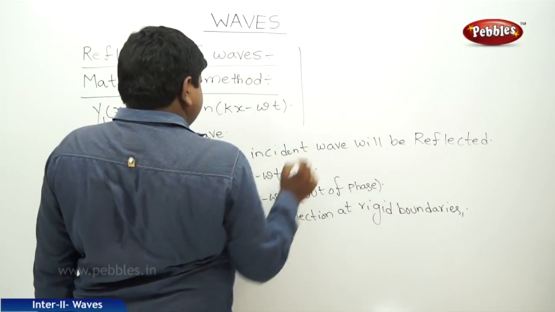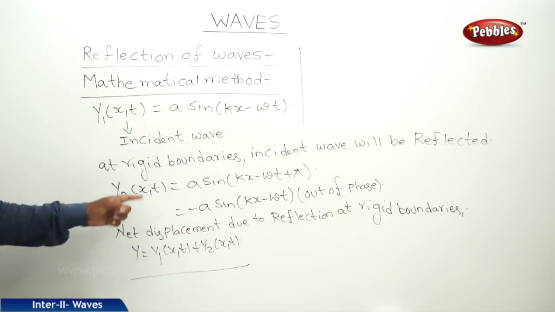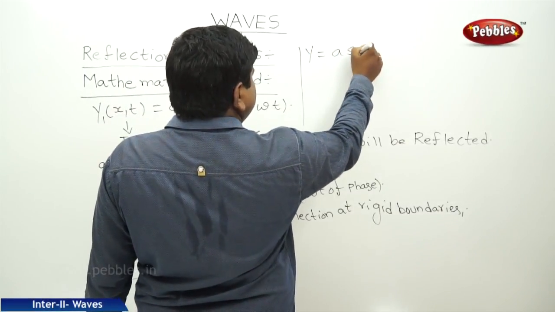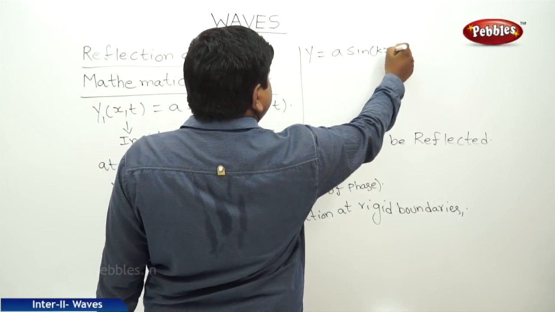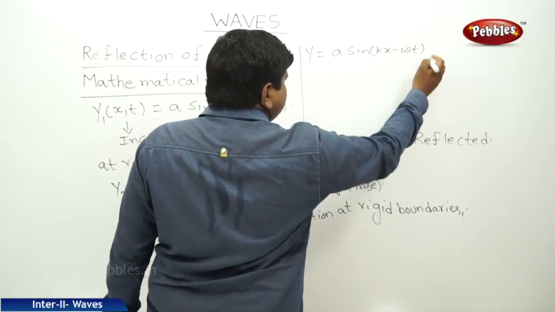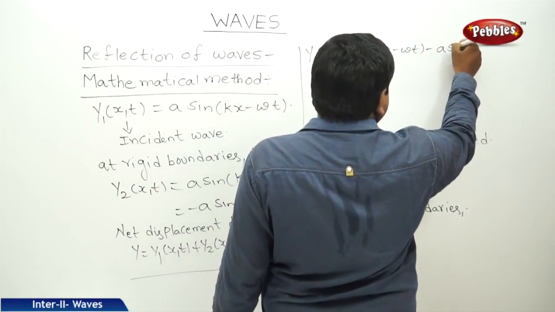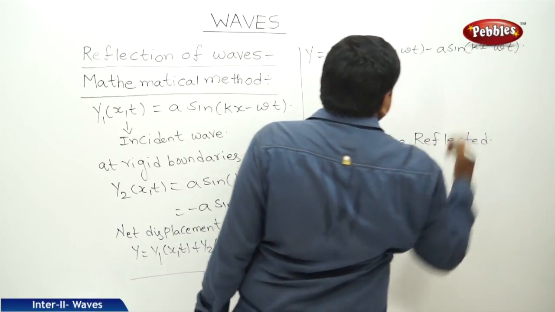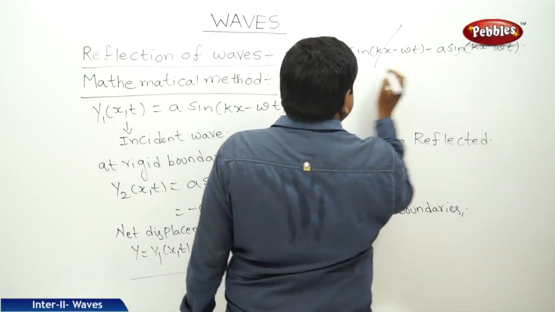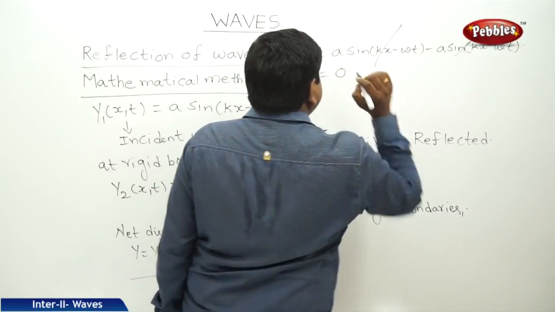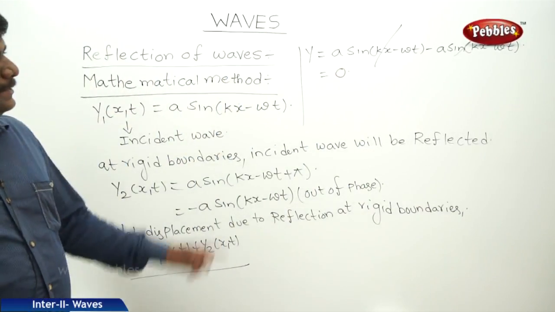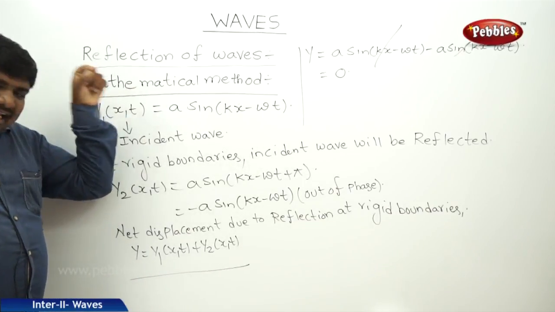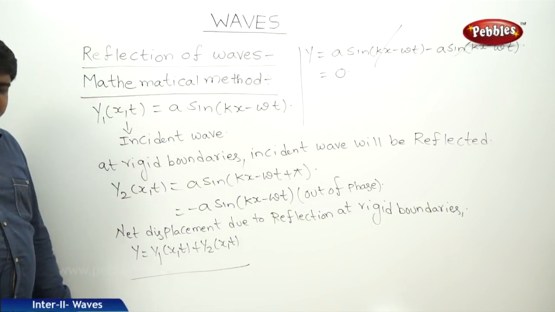Both y1 and y2 are out of phase. Therefore, y is equal to a sin(kx minus omega t) minus a sin(kx minus omega t). It will be cancelled. So this is the equation of displacement at rigid boundaries.